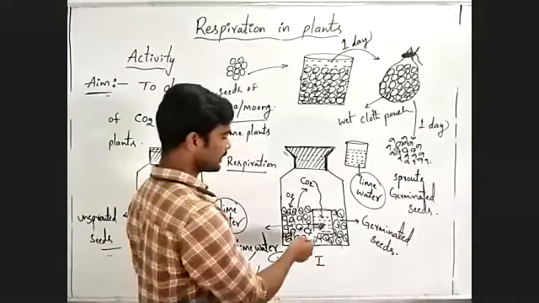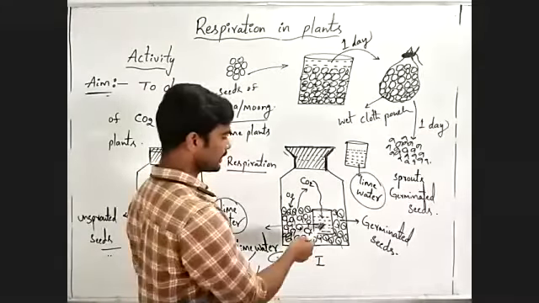If carbon dioxide is not produced in this beaker or in this bottle, what will happen? Lime water does not change into the milky white color. Here lime water became milky white color. This milky white color precipitate indicates the production of carbon dioxide. How is this carbon dioxide produced here?